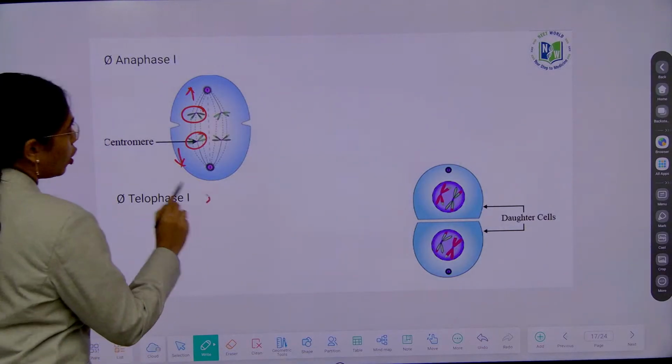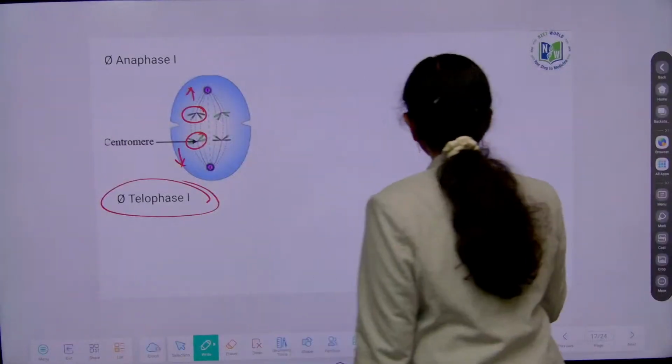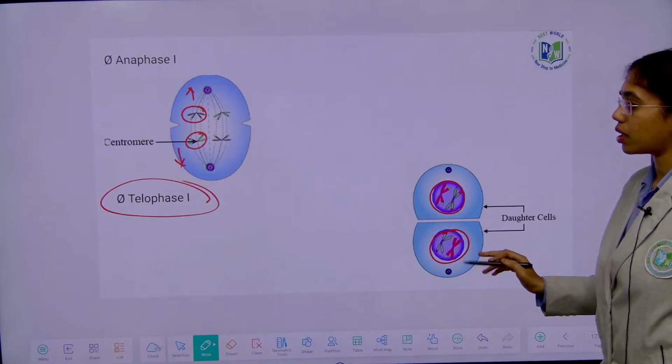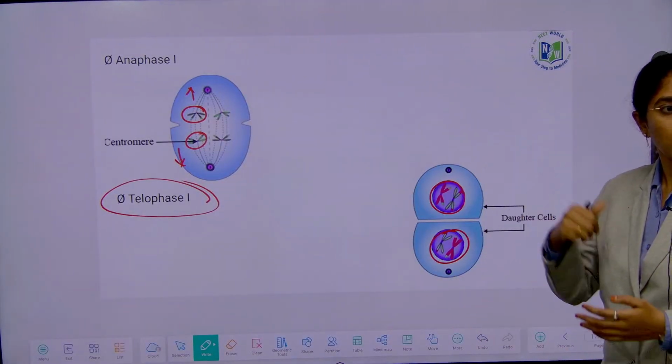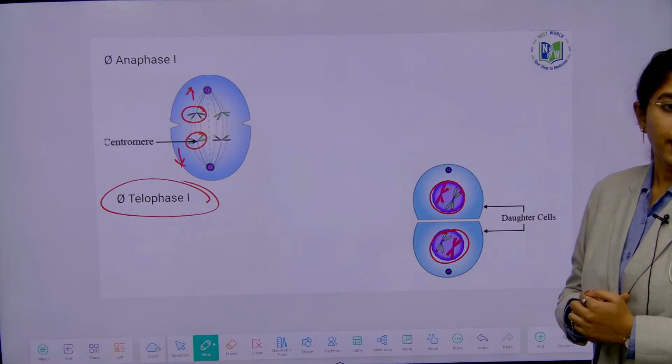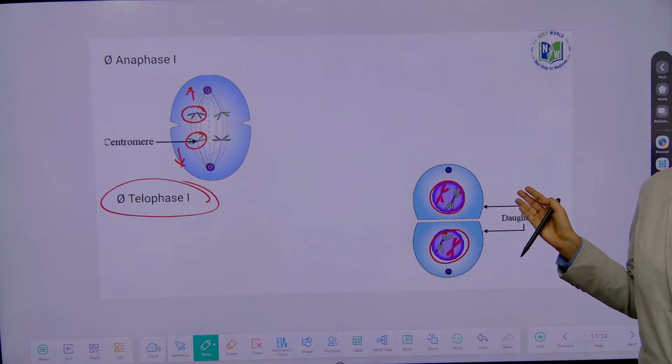And then telophase 1. In telophase 1, if you see, the chromatids are formed and two daughter cells are seen here. Again the same story as in mitosis. And here you have to tell me, are these haploid daughter cells or diploid daughter cells?